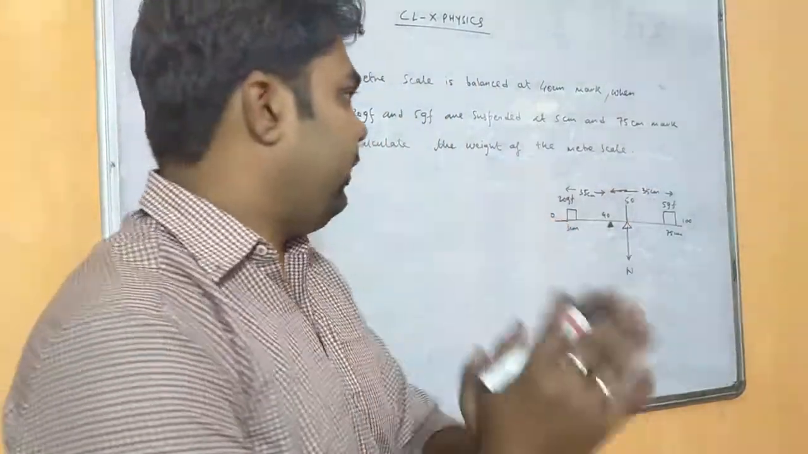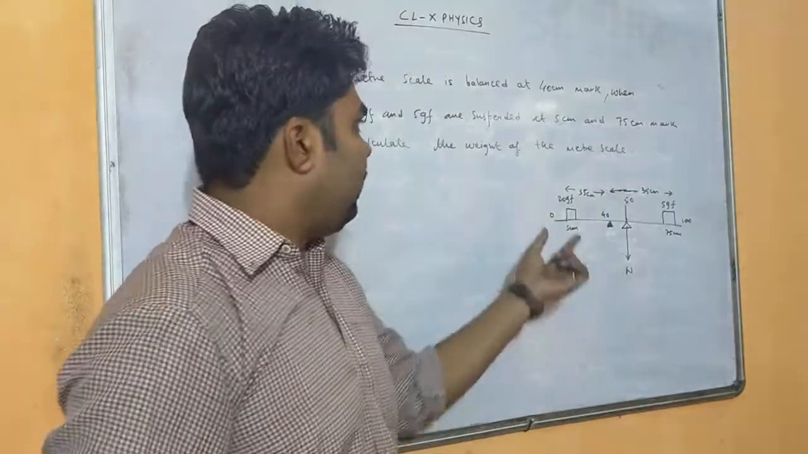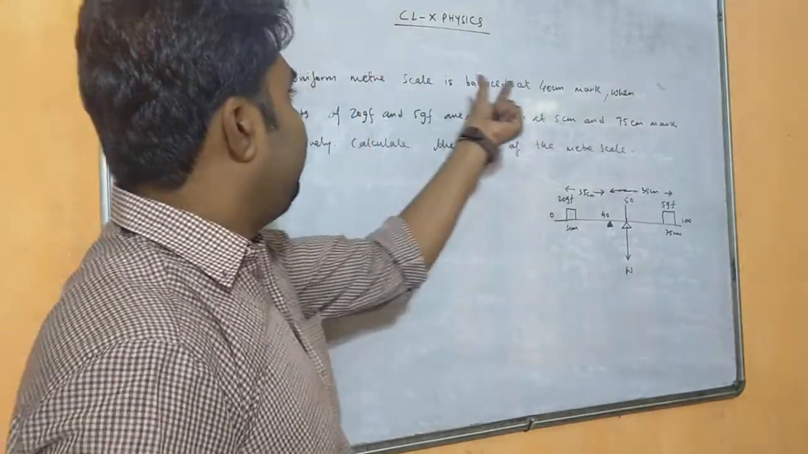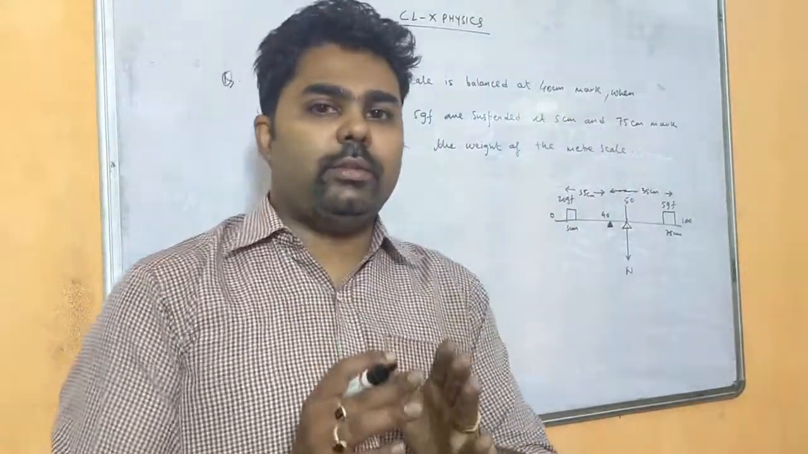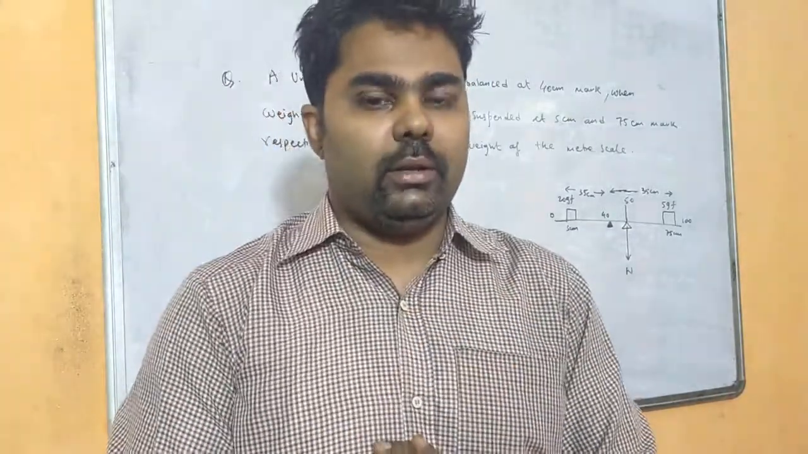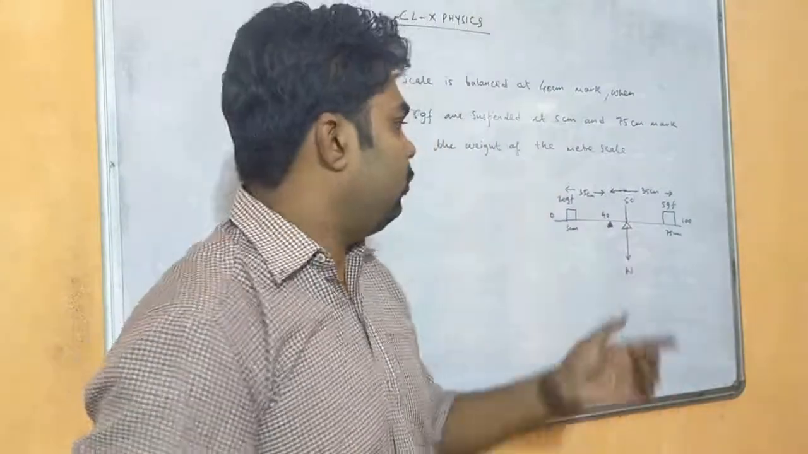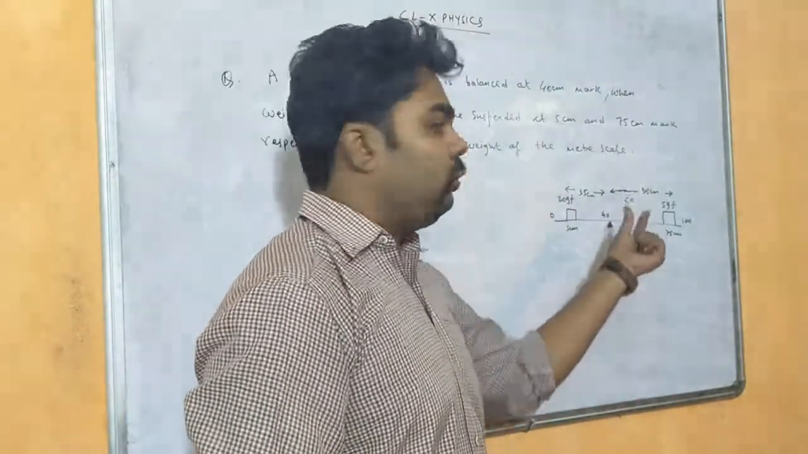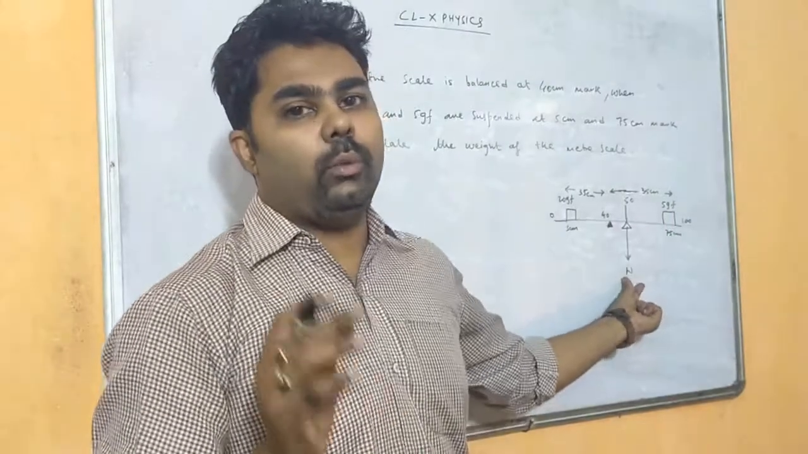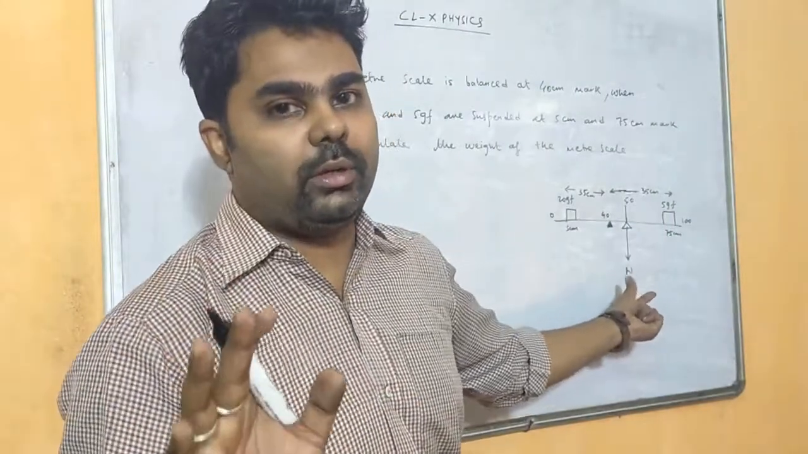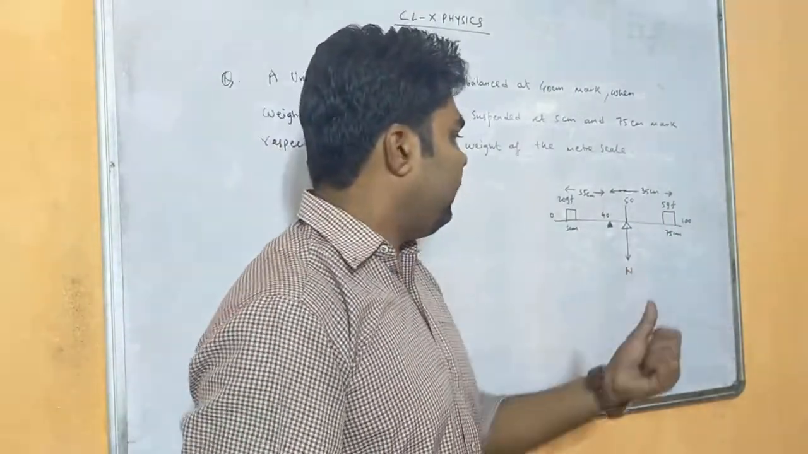Now see very carefully. Whenever it is mentioned that the meter scale is balanced at 40 centimeter, we will place a fulcrum here. But the question is saying that we have to find the weight of the meter scale. As it is 100 centimeter, the weight point will be at 50. So at 50 centimeter we will be placing the weight. Let us consider the weight be W. We don't know the weight of this meter scale, so we will place it as W.